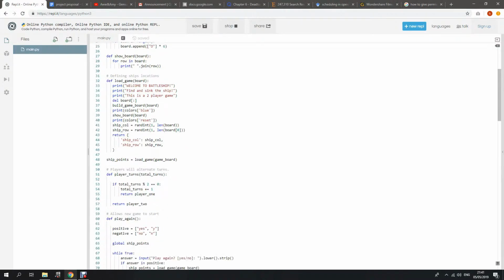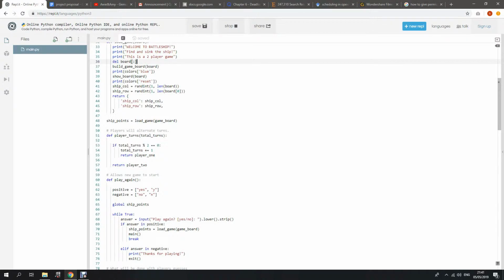So the next function is defining the ship's locations. This is where the first interface shows, welcoming the user to play the game.